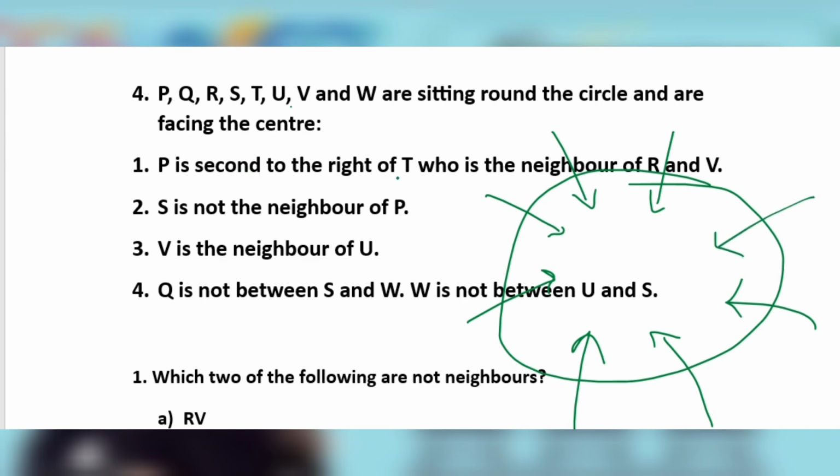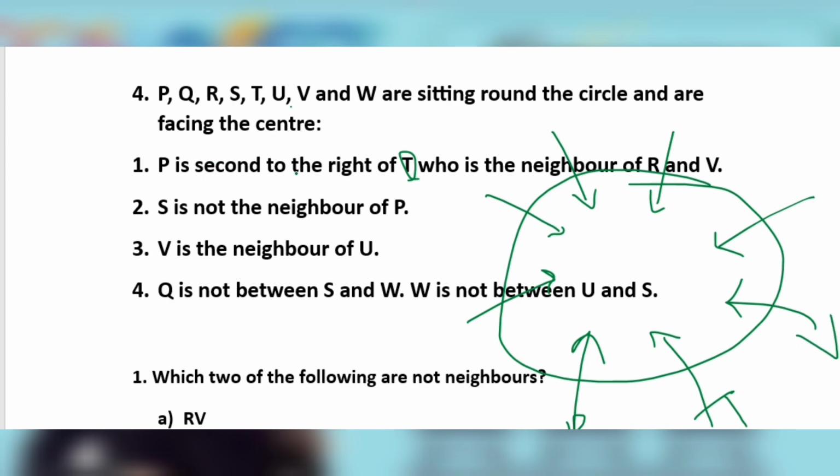P is to the right of T, who is the neighbor of R and V. T is the neighbor of R and V, means T comes in between. T is here, R and V.